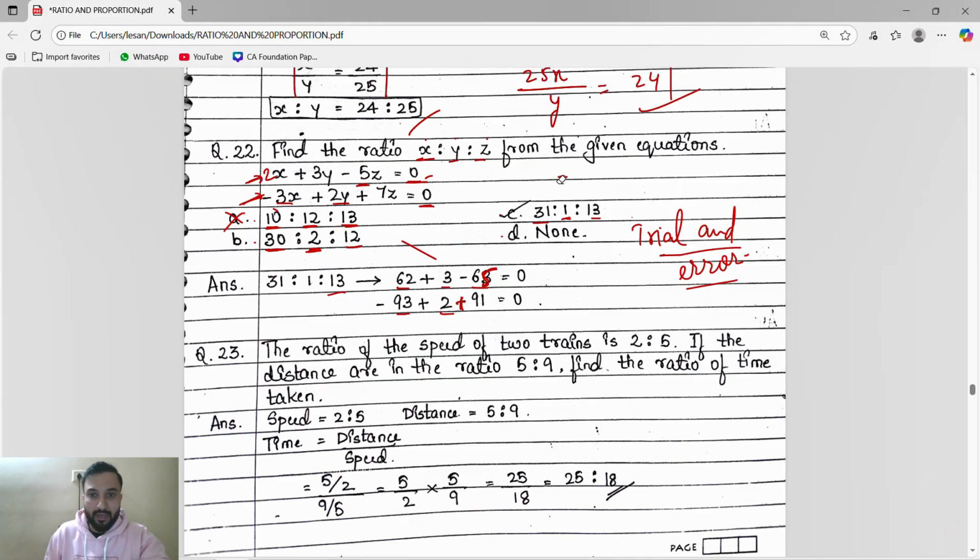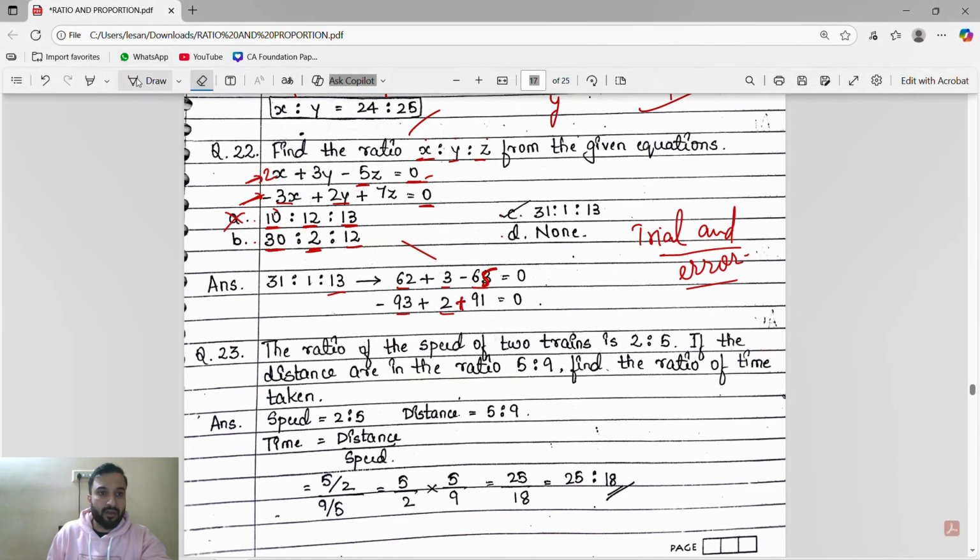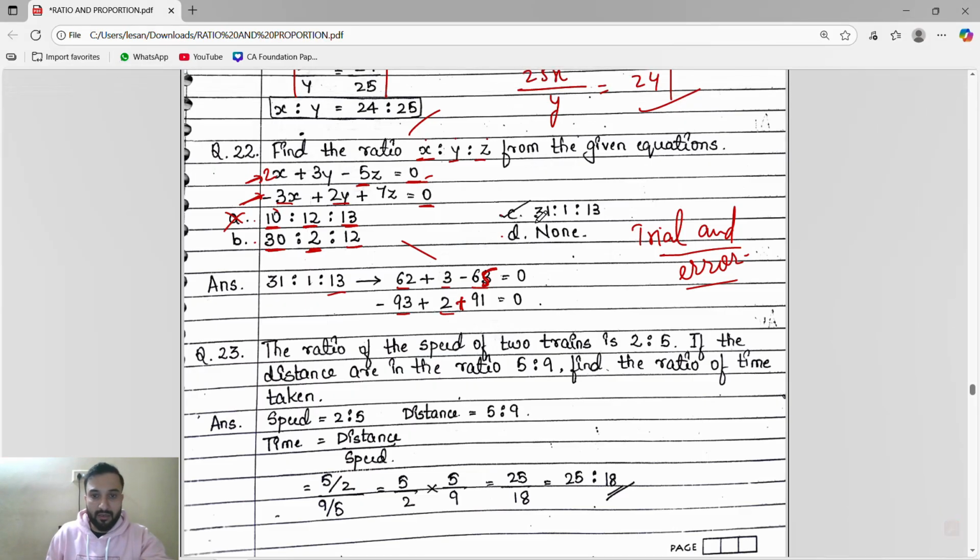So what you have to do is take every option, substitute, and check in which you are getting LHS equals RHS. That is the correct option. If you take 3, 1, 1, 3 meaning x, y, z, and substitute in the first equation you get 0, then substitute in the second equation and you get 0. So C is the correct answer. This is called the trial and error method.